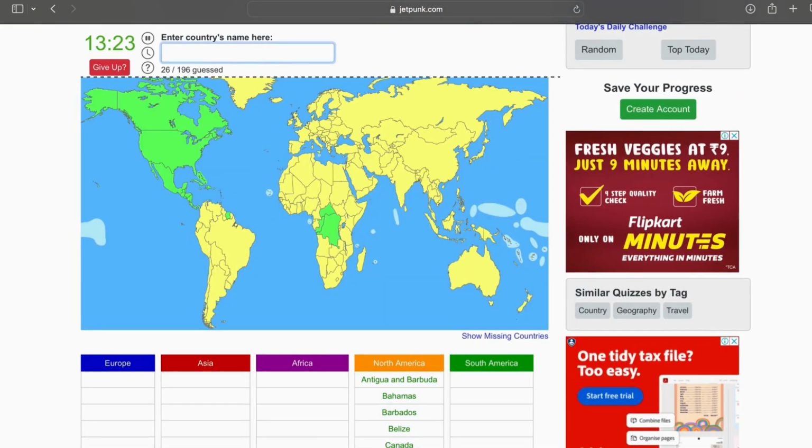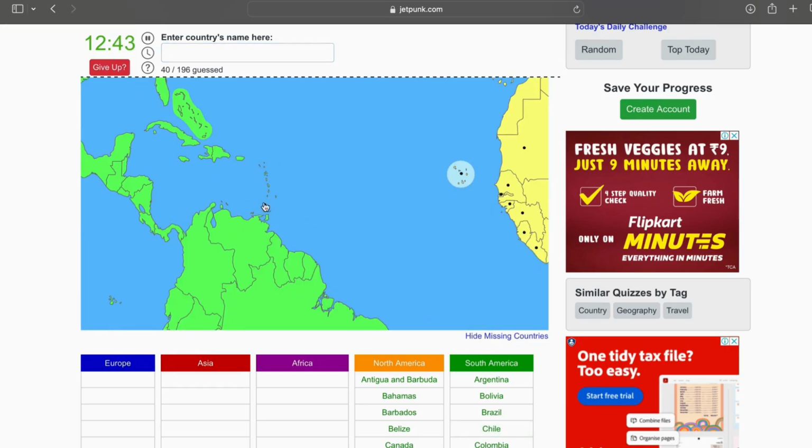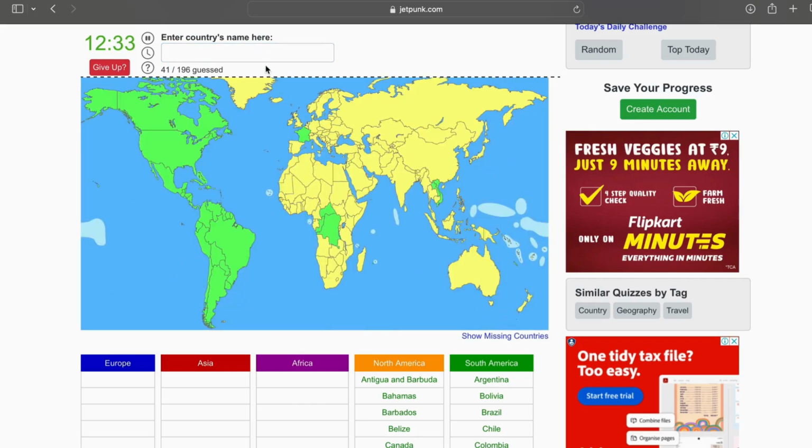Oh, we are missing one country. We'll come back to it, I guess. Okay, so let's go with South America: Suriname, Guyana, French Guiana as well, and then Venezuela, Colombia, Brazil, Argentina. Then Ecuador, Peru and Bolivia, Paraguay, Uruguay and Chile, so that's all of South America. One country we are forgetting, an island nation over here. We are missing Grenada. Okay, we got it. So these are 41 countries that we have guessed now.